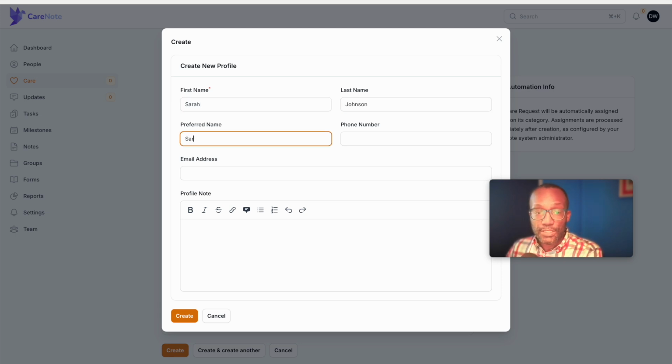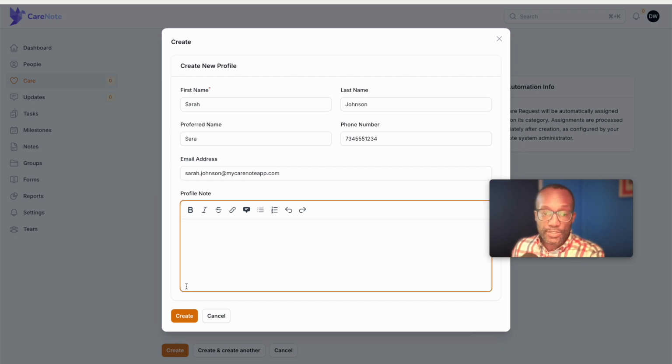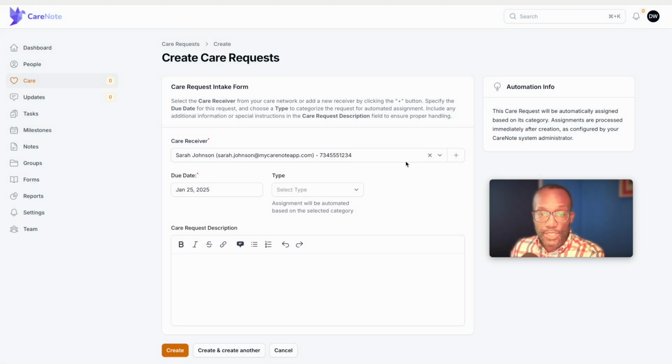Sarah Johnson, and we'll give her a telephone number, and then we'll give her an email address. Okay, and so we can create her. So now she's created, and CareNote automatically selects her.